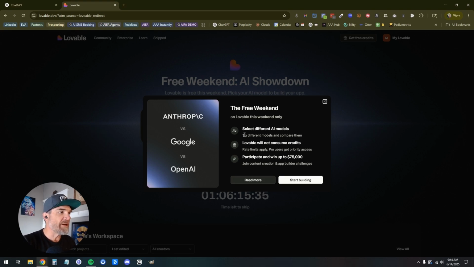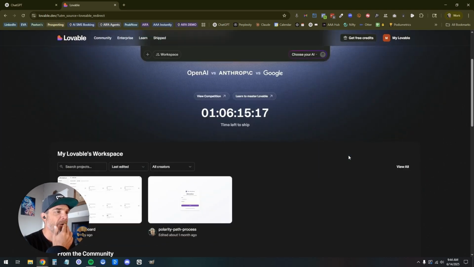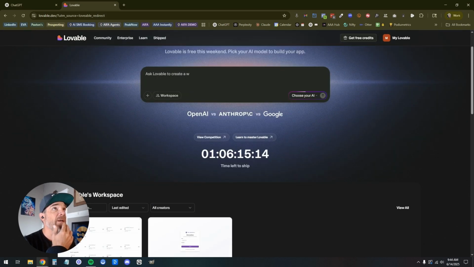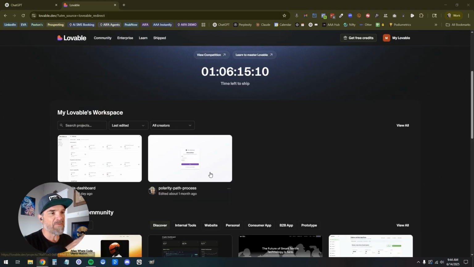You can see this weekend that Anthropic, Google, and OpenAI are being promoted here. Loveable has teamed up with these LLM companies, and they're giving us free resources. Let's go ahead and jump into this right now. So the first thing I'm going to do is show you a little bit about the Loveable interface here. And you can go to Loveable, set up a free account, and just start your project.